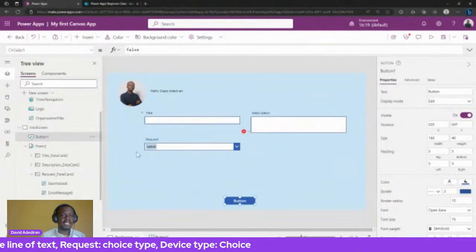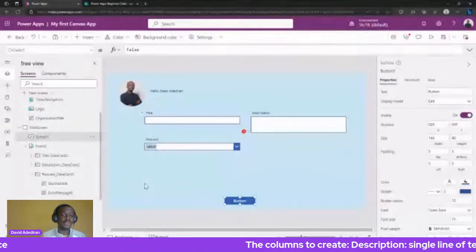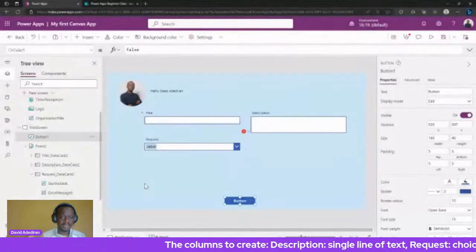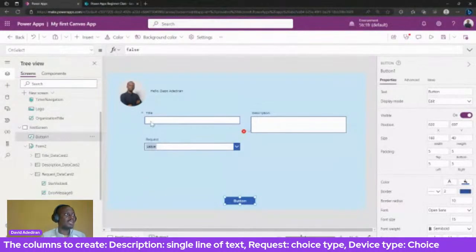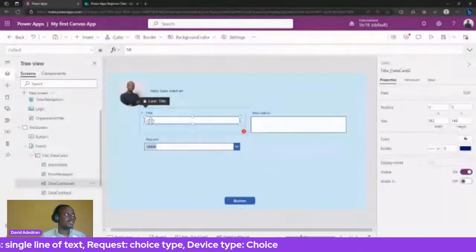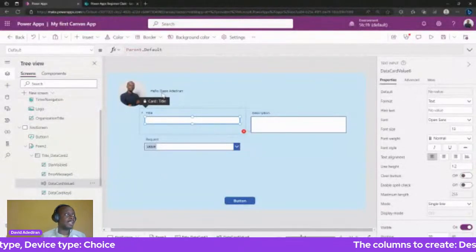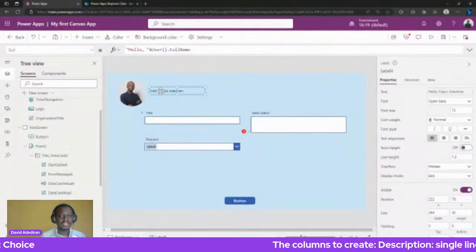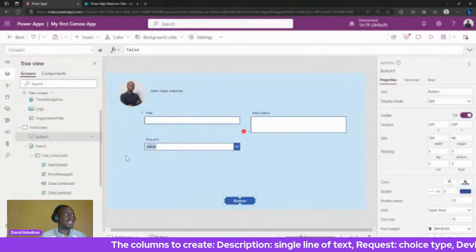Now, typically, when you select a control or add one afresh, Power Apps tends to go to the most common property first. Because I added a button, it went straight to OnSelect. If I click on a text input, it goes to Default. If I click on a text label, like this one for instance, it goes to Text. If I click on the button, it goes to OnSelect. That's another tip, right?